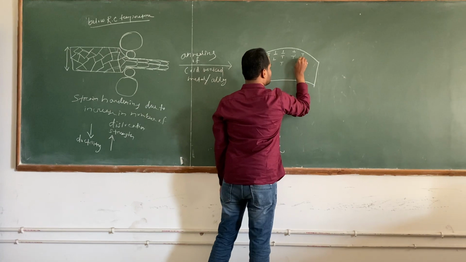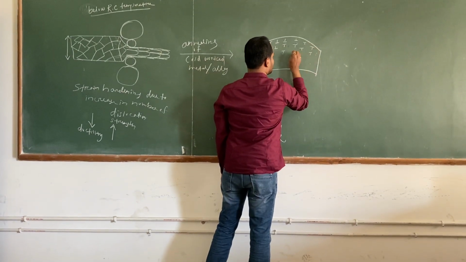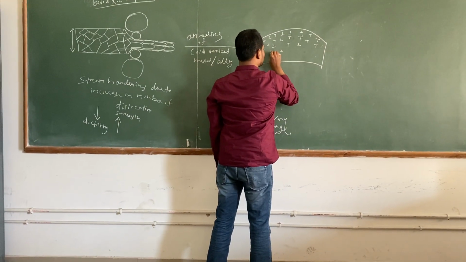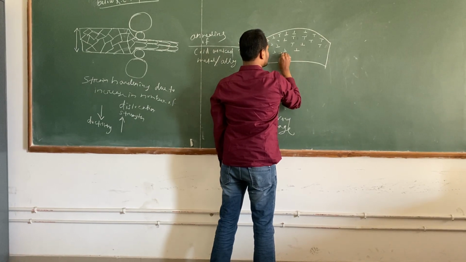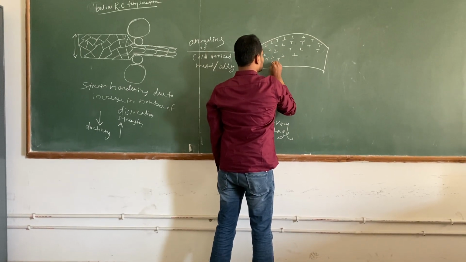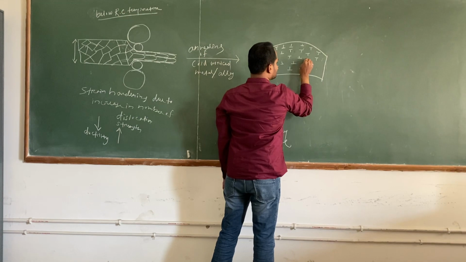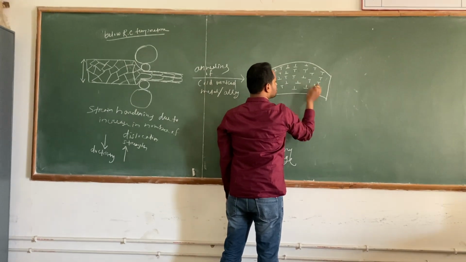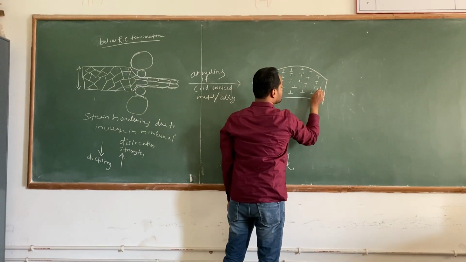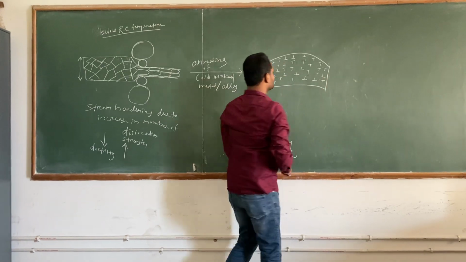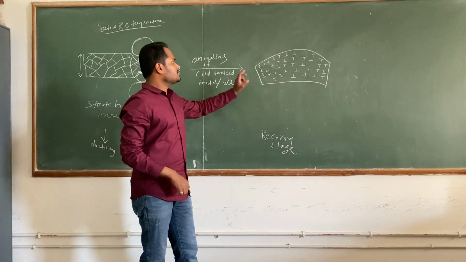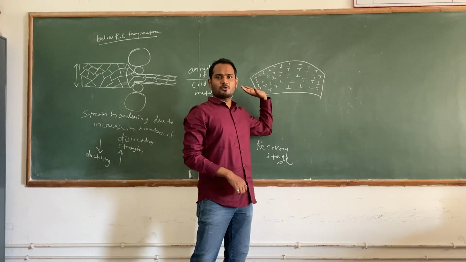That means we have a lot of dislocations in the material. This is the initial situation, for example. This is your crystal having a lot of dislocations.